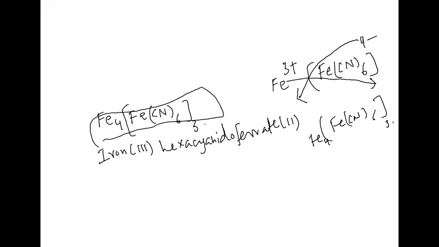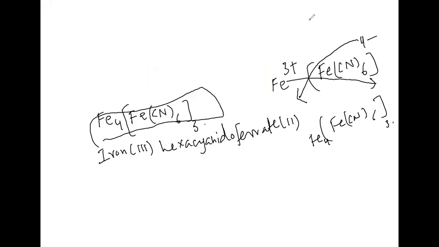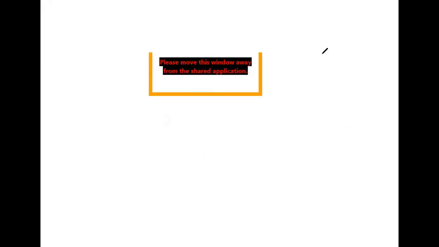Now, this nomenclature is over. After knowing nomenclature, what are we supposed to do? Ethane-1,2-diamine, how are we going to represent it? That we can write like en. This represents ethane-1,2-diamine.